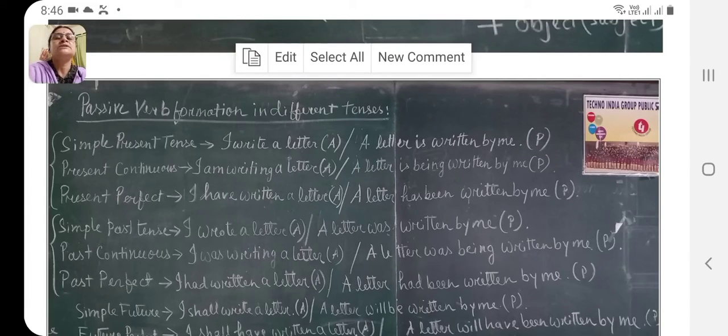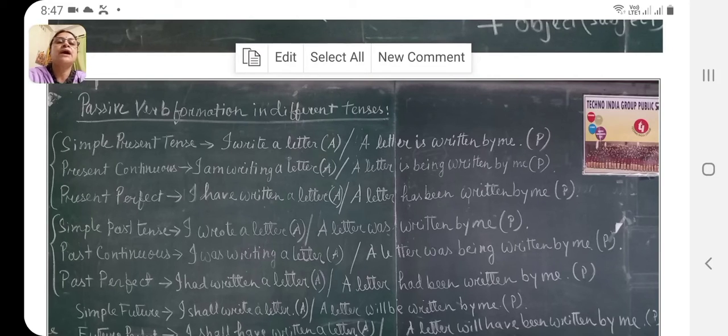Just see. Simple present tense. I write a letter. This is active voice. Its passive form is a letter is written by me. What are the changes? Same as before: subject becomes object, object becomes subject, and the passive form of the main verb. Again, present continuous. I am writing a letter. This is active. And for this, writing, verb plus ing, in passive form we will take being. Now see, a letter is being written by me.